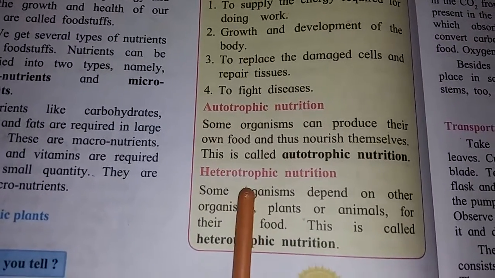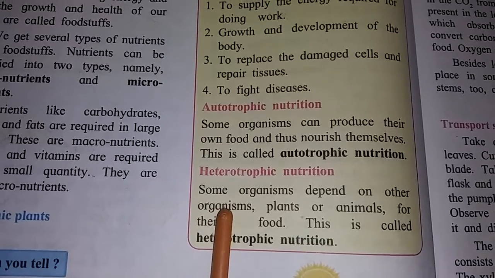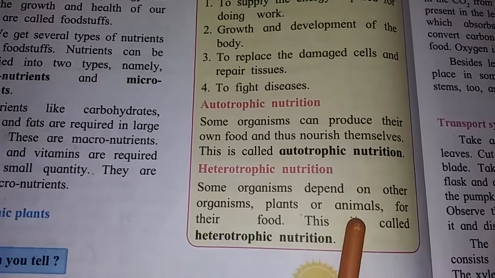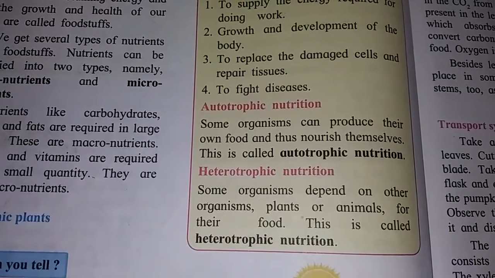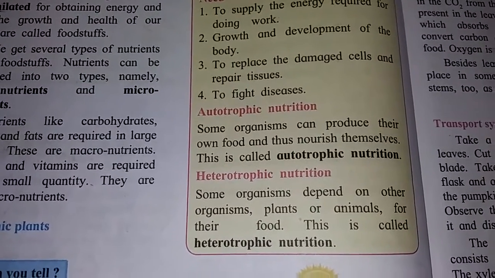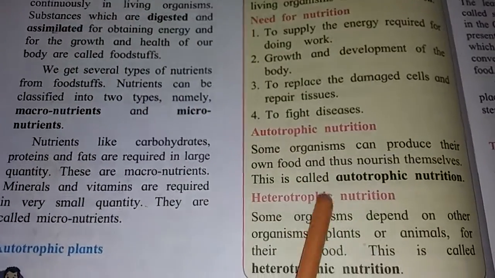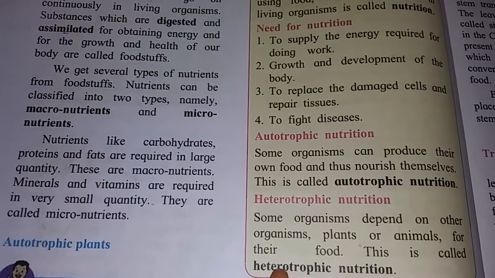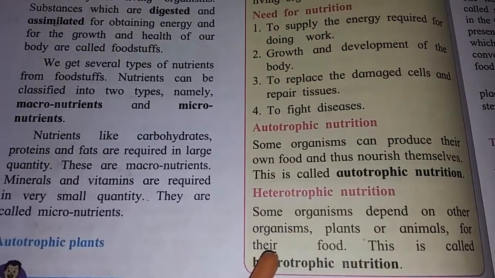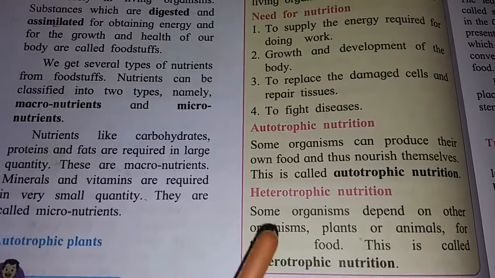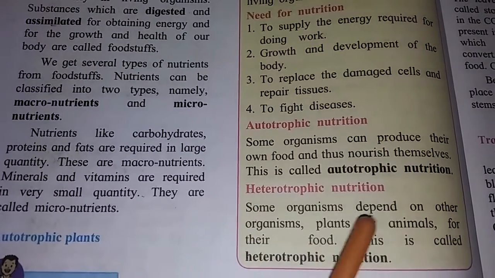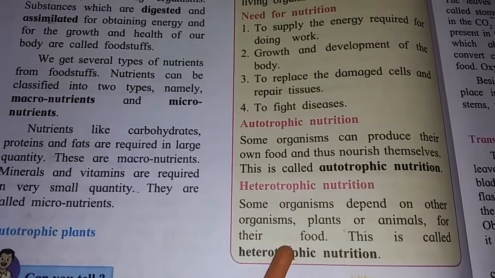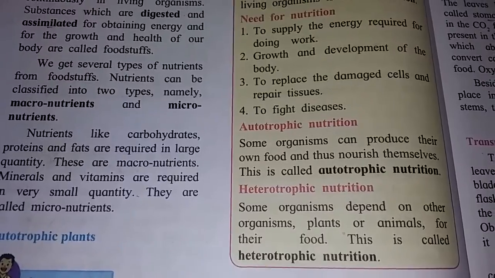Second, heterotrophic nutrition. Some organisms depend on other organisms, plants or animals, for their food. This is called heterotrophic nutrition. The best example of heterotrophic nutrition is us, means human beings. Human beings do not produce their own food. They depend upon plants and animals for their food. That's why human beings are an example of heterotrophic nutrition.